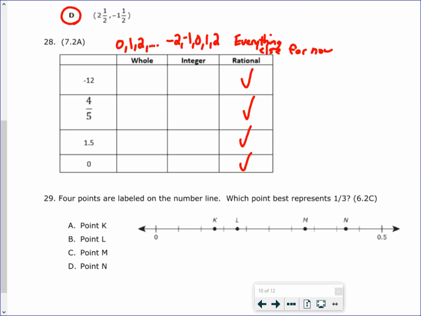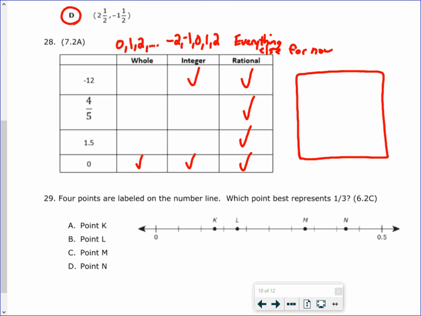Integer is negative whole number, so this is an integer, but it's not whole. Negative 12 is not whole because it's not positive, or 0, like this one. 0 is a whole number and an integer. Remember, if it's a whole number, it's also an integer and rational.